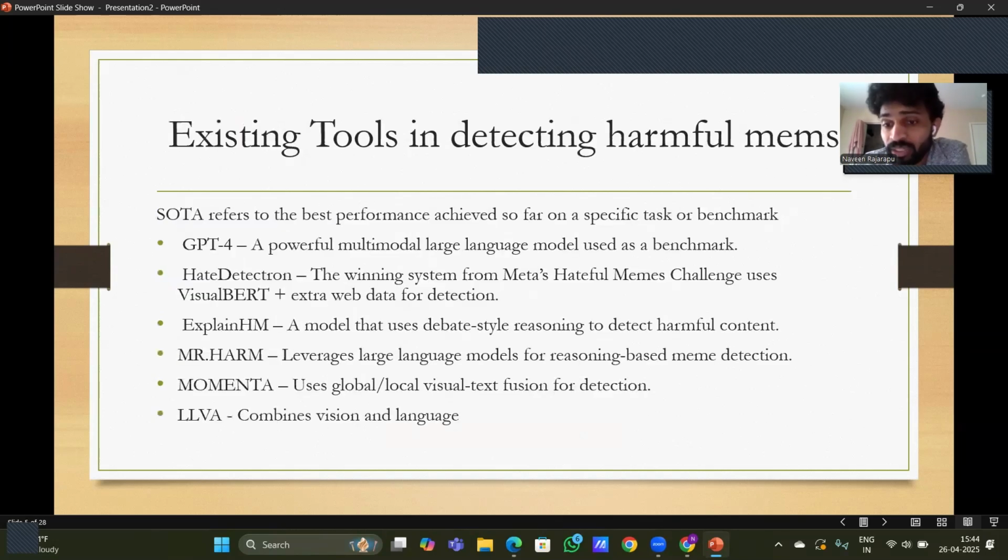As a first step, they analyzed the existing tools for detecting harmful memes. There are so many existing tools like ChatGPT-4, which is used as a benchmark for multimodal large language models. Then there is a detector, and another tool which is an award-winning system; it uses visual BERT and extra web data for detection. Explain HM is another tool which uses reasoning techniques, and Mr. Arm, Momenta, and LLV are other tools which already exist in the market.